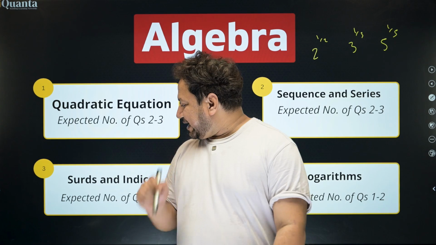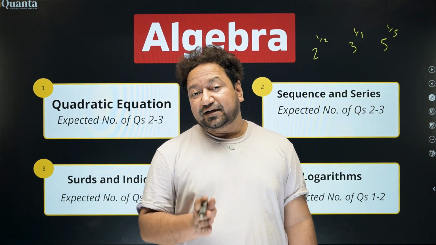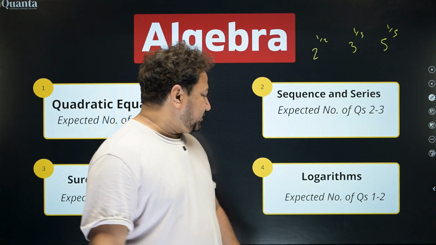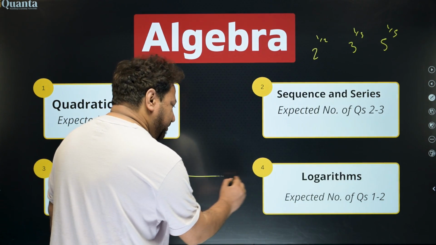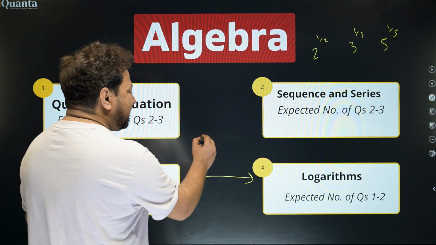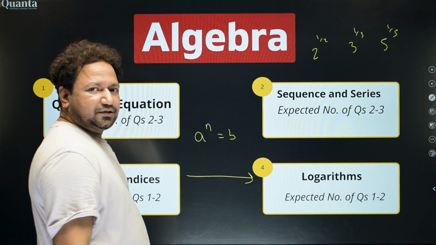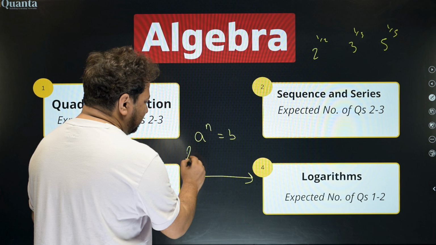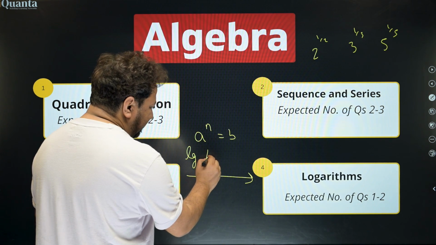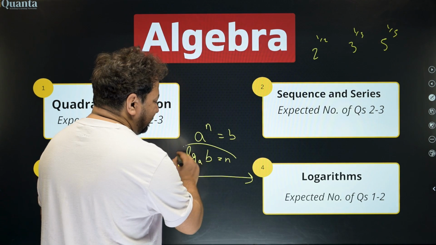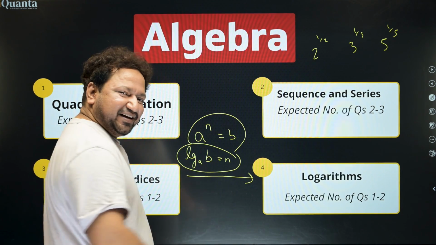I have actually compiled 2 different classes for surds and indices at IQuanta. Logarithms. It's the natural progression from surds and indices. So let's say a to the power n is equal to b. All right, that means log of b at base a is equal to n. Seems simple, isn't it?